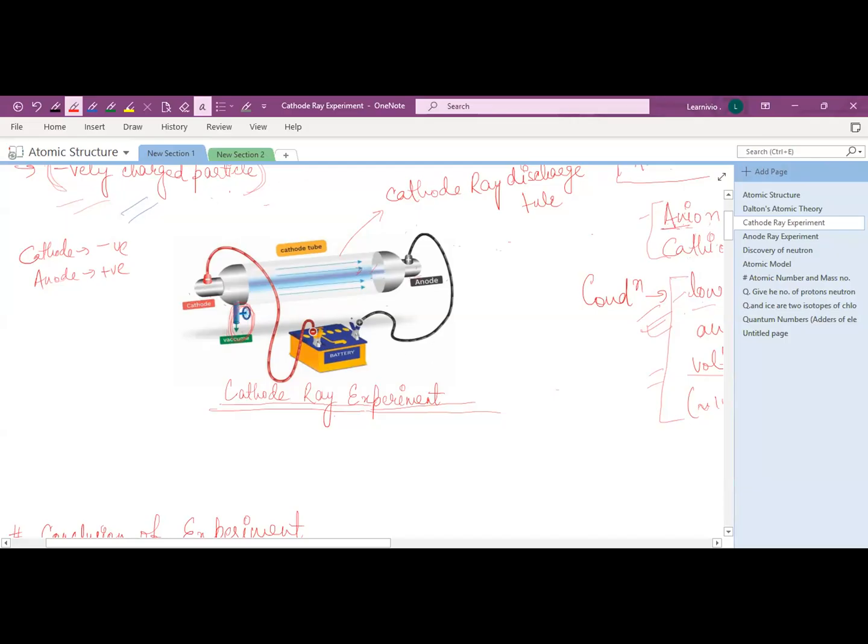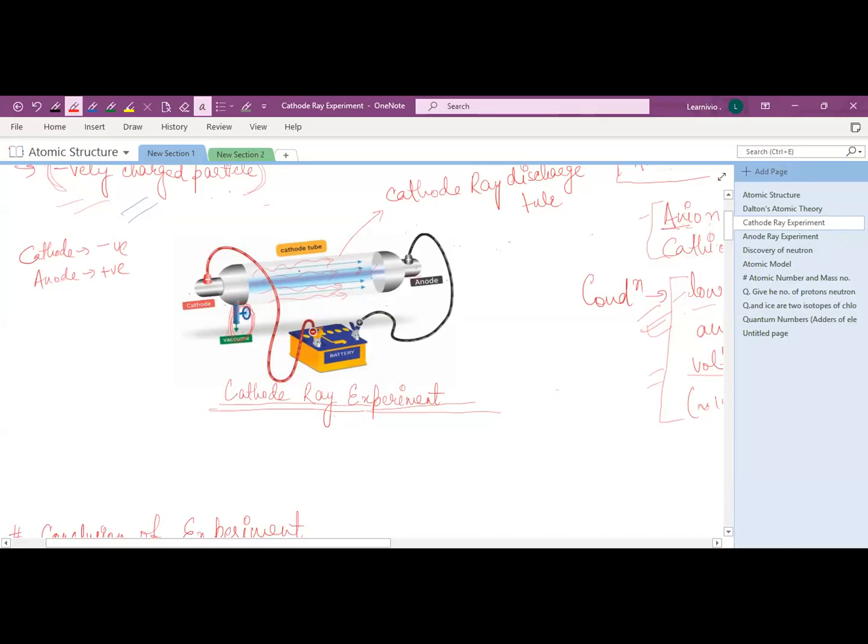So when a very high voltage is applied across these two electrodes, what happens? The current starts to flow, and the beam of particles in the tube can be observed. The beam of particles moves from the negative electrode to the positive one. So when high voltage is applied, the particles, the radiations move from the negative electrode, which is the cathode, towards the positive one.